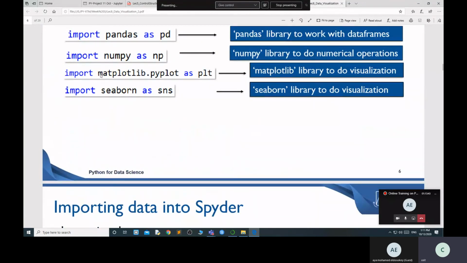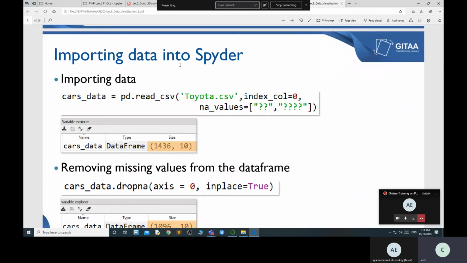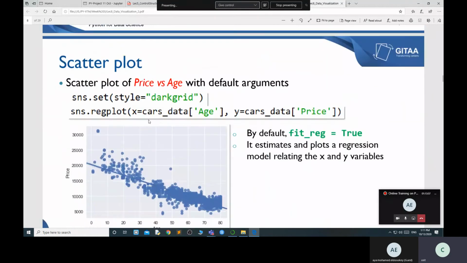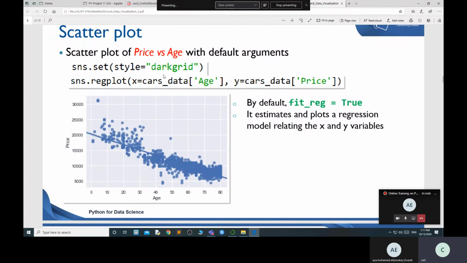Whenever you want to use matplotlib, first of all you import the matplotlib library, and for the Seaborn library you have to import seaborn as sns. Now importing data, the same part. Now I'm using sns.set_style dark grid, so this grid part comes over here, and sns regression plot according to the car data, age and price. See, this is a negative correlation or negative trend between age and price. Obviously, if the age of the car is increasing, automatically the price of the car is decreasing.